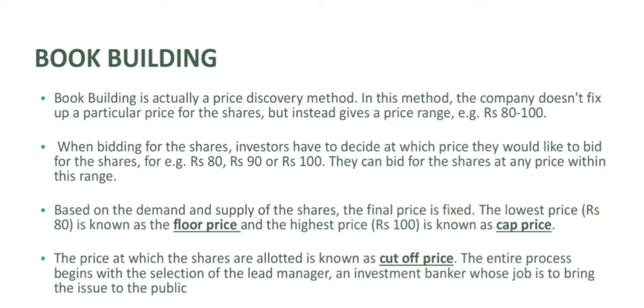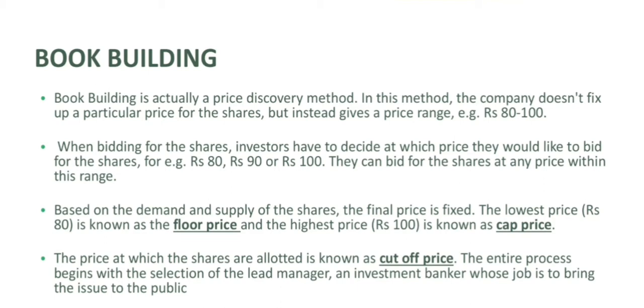When bidding for the shares, investors have to decide at which price they would like to bid. For example, the range starts from 80, so the investors may decide the price from 80 rupees to 100 rupees. The price at which the shares are allotted is known as cut-off price, and the lowest price is known as floor price. So the range is starting from rupees 80, right? So this is the lowest price. This is known as floor price, and the maximum limit for price is 100 rupees.